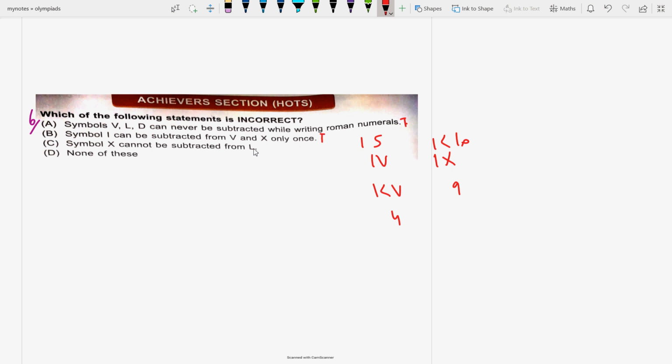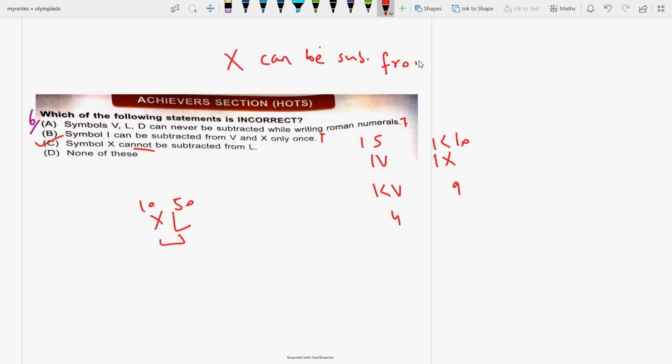This is also true. Symbol X cannot be subtracted from L. X and L, L is what? 50. X is what? 10. Yes. So this is the incorrect statement. Symbol X cannot be subtracted from L is an absolutely false statement, because X can be subtracted